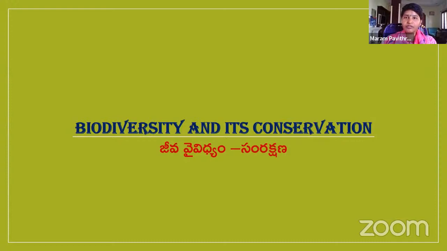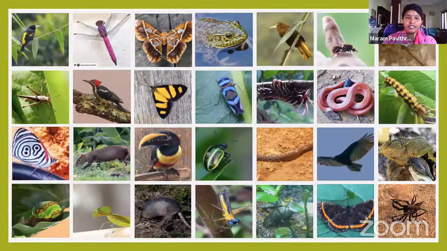Nature is beautiful. It has various kinds of living organisms like this. You can observe various organisms like birds, reptiles, insects, mammals. We have different kinds of animals as well as plants: aquatic plants, desert plants, terrestrial plants, tall trees, small plants. There are different varieties of plants and animals.